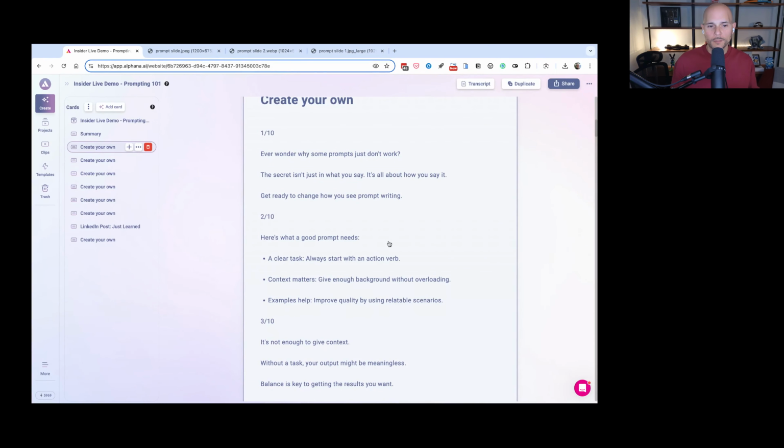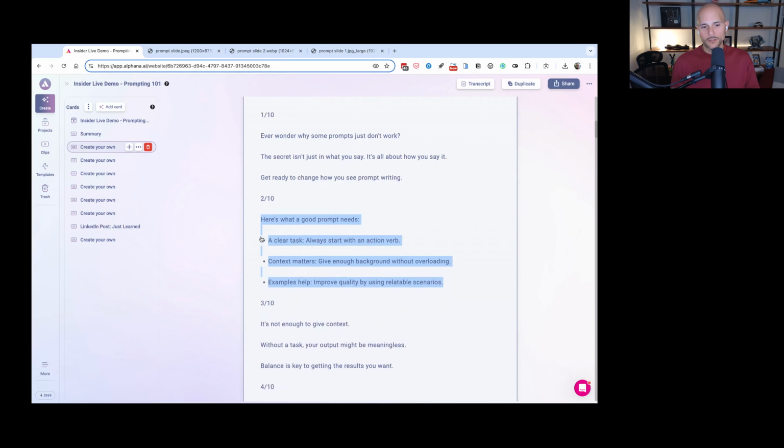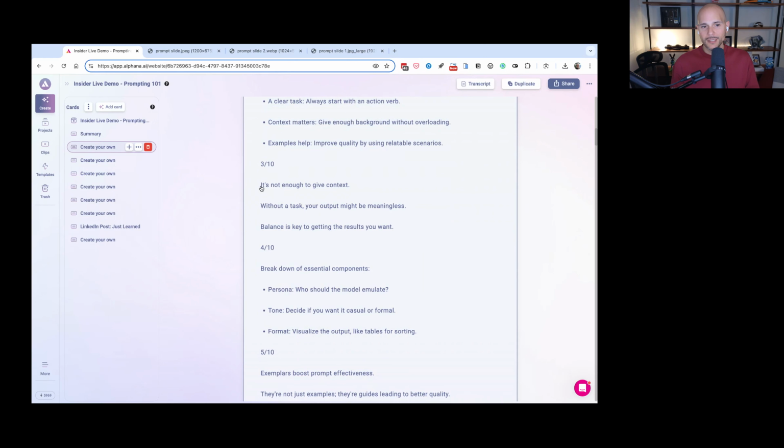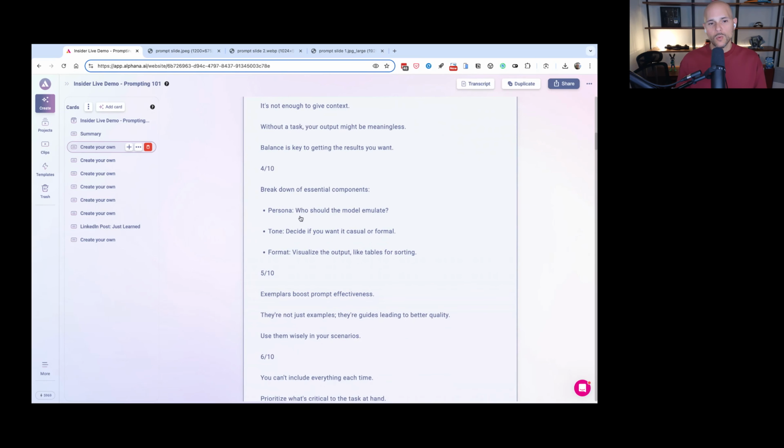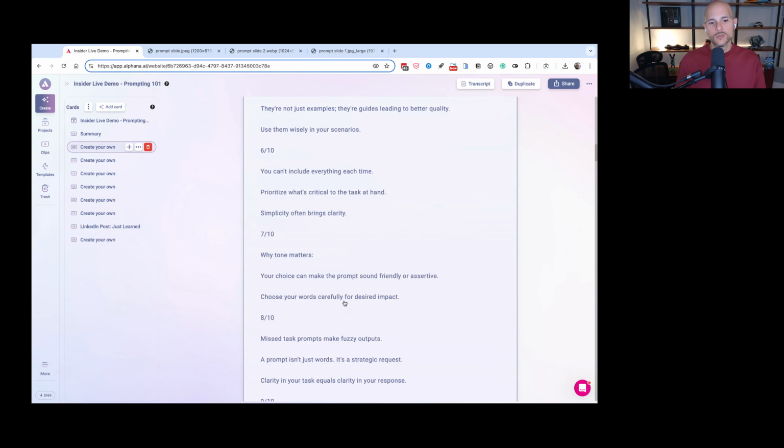Here's what a good prompt needs: a clear task. So always start with an action verb. Context matters. Give enough background without overloading. And then examples help. It improves the quality by using relatable scenarios. So you can see here already, I'm giving information, I'm interchanging with how the tweets are. And then I go into the next one that's like, it's not enough to give it context because without a task, your output might be meaningless. Balance is key to getting the results you want. So it just keeps the person hooked to want to continue to read each tweet within the thread.